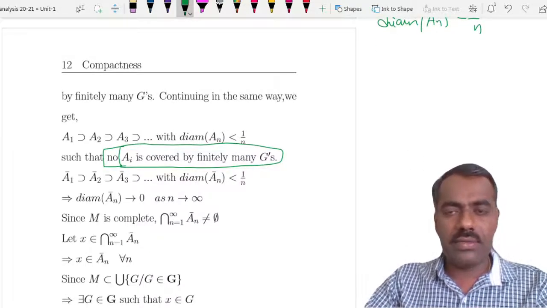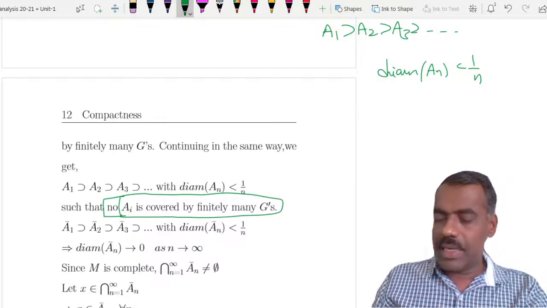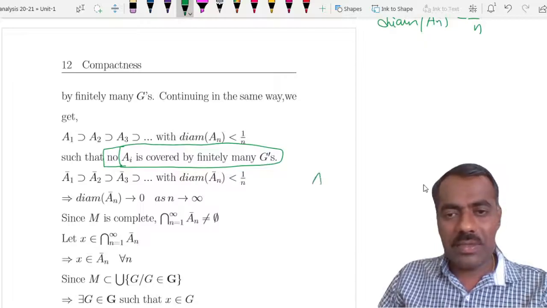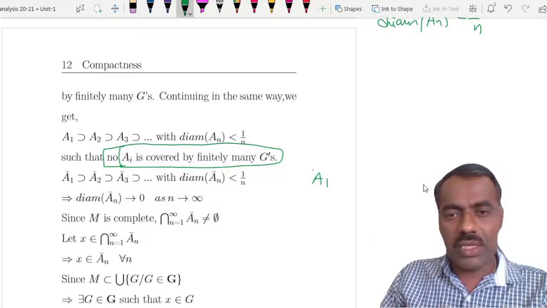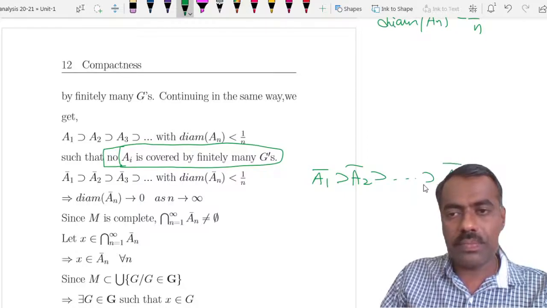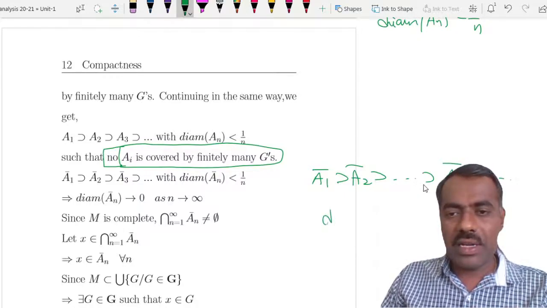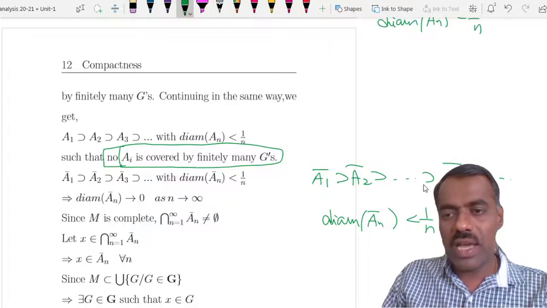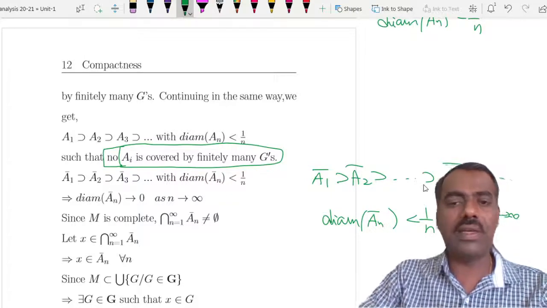Now what we are going to use is the nested closed sets theorem. Because A1 contains A2 and so on, their closures also are nested, and the diameter of An is the same as the diameter of An bar, which is less than 1 by n, so it tends to 0 as n tends to infinity.